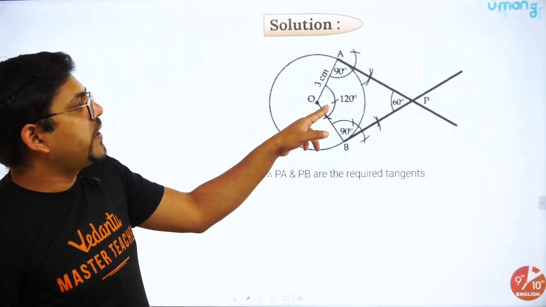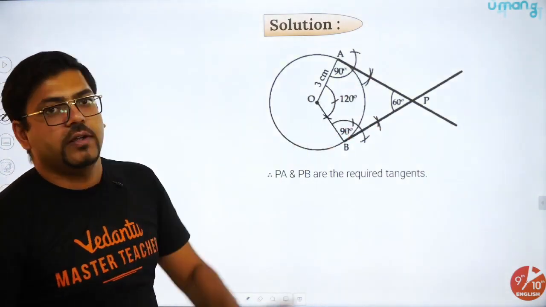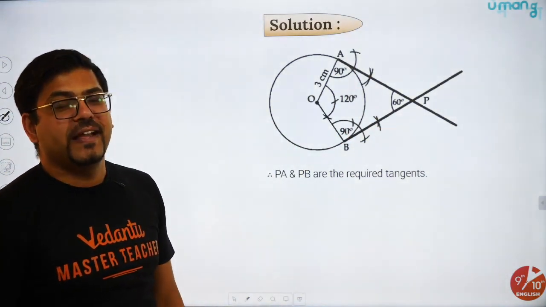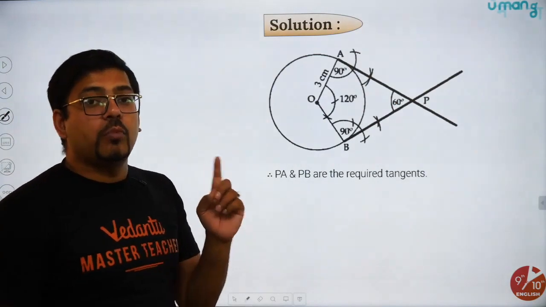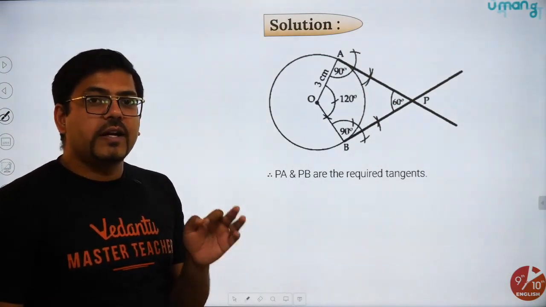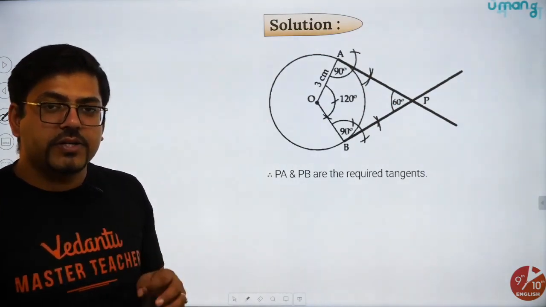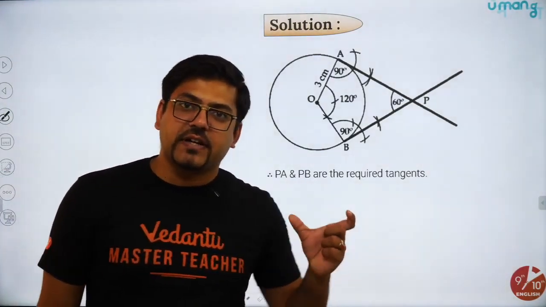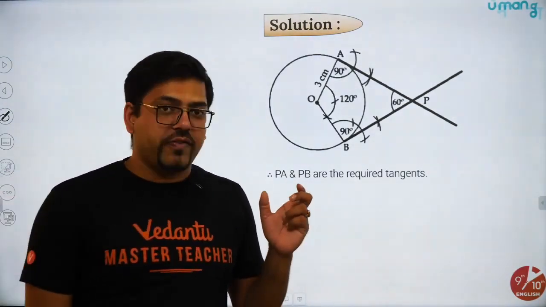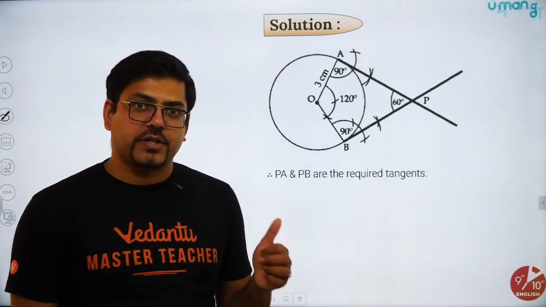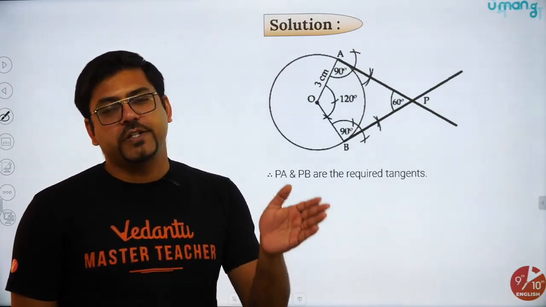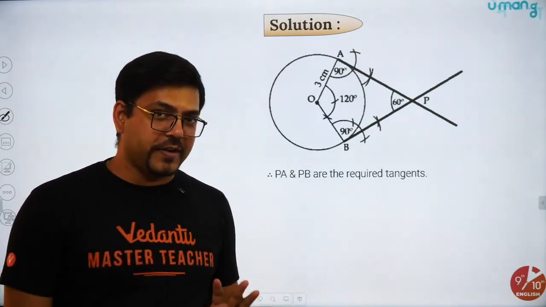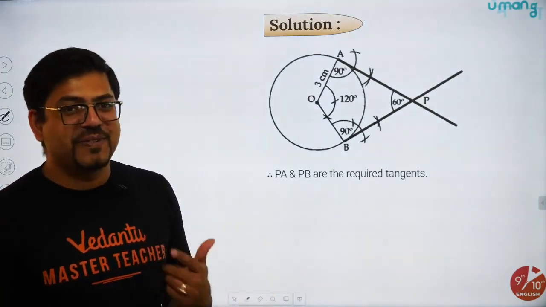See here, they made 120. 90, 90 already. 60 degrees they automatically got. And mind it once more, one more thing: you don't need to write the steps of construction unless it is specifically mentioned in the question. So if it is mentioned that you have to write the steps of construction, go for it. If it is not mentioned, leave it. Okay, fine. I hope you understood. Let's move on to the next.